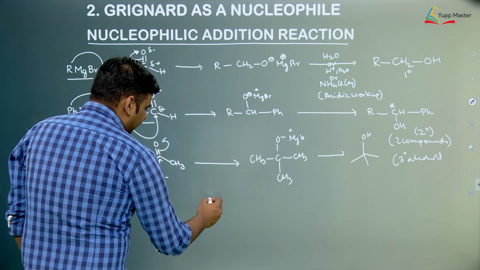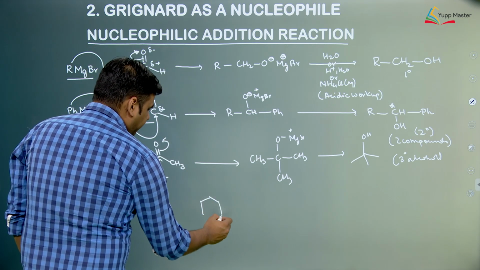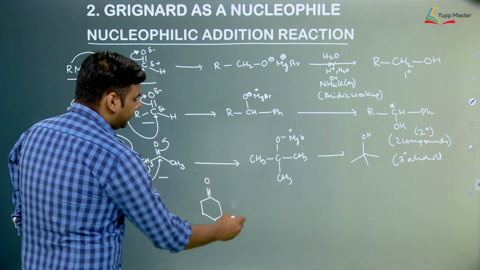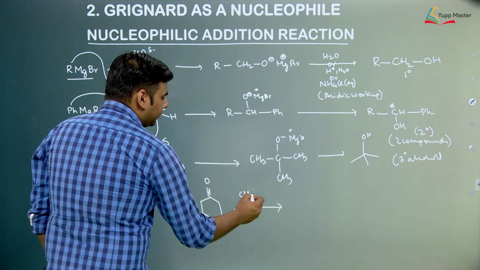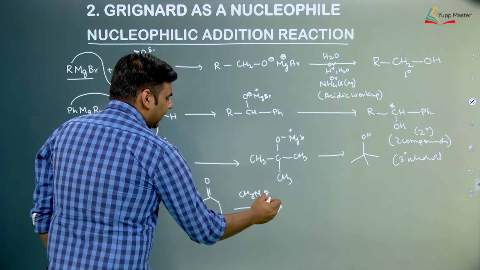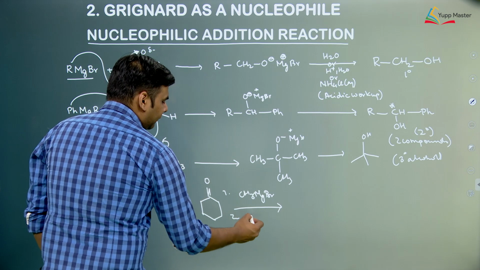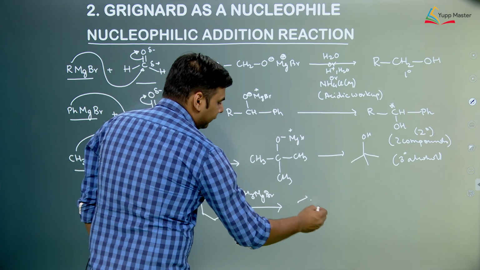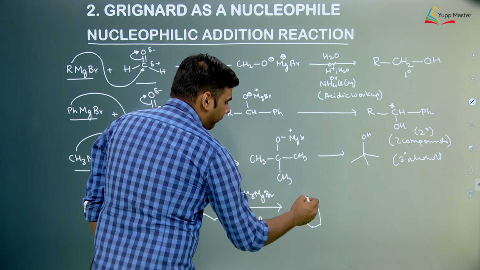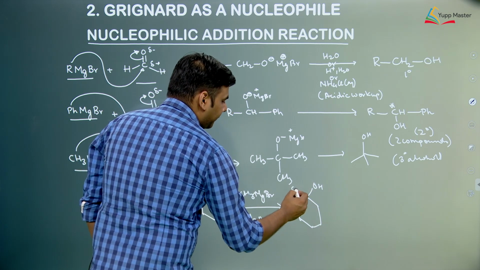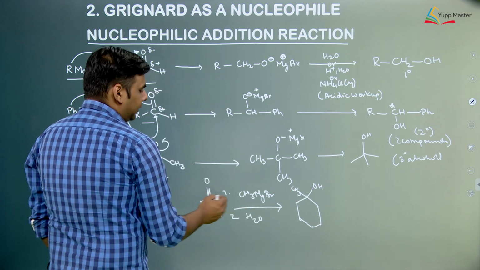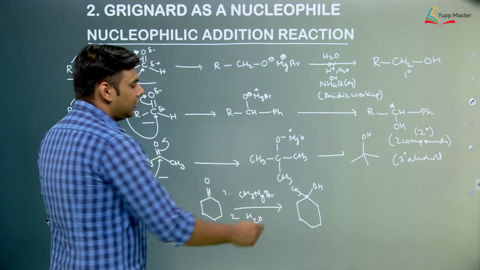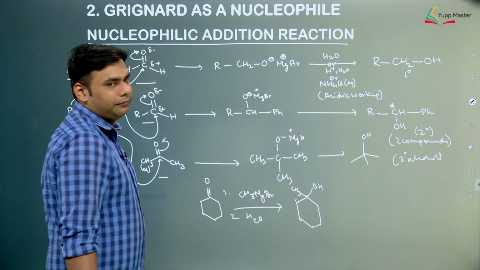Now suppose we are having a molecule something like this, and we react this with CH3MgBr. So this is a very simple reaction, and in the second step suppose we are taking water or we are carrying out acidic workup. So this will attack at this carbonyl carbon and form a 3 degree alcohol, right. Now this carbon is not optically active because the 2 groups attached over here are the same.